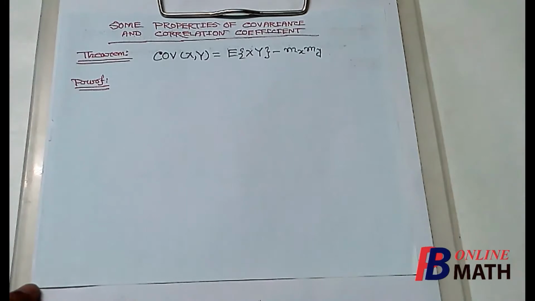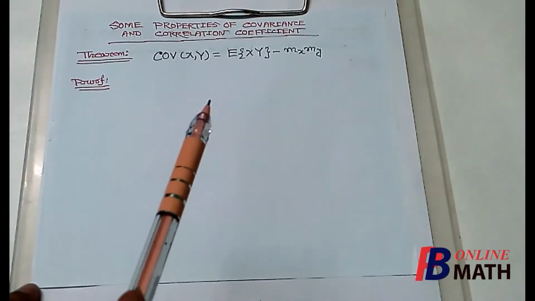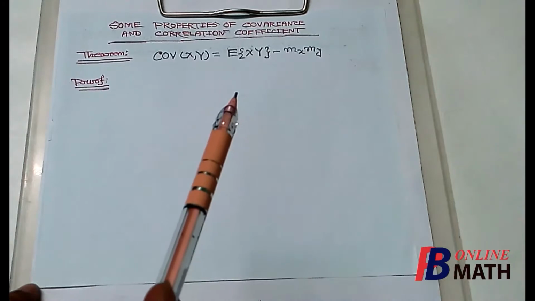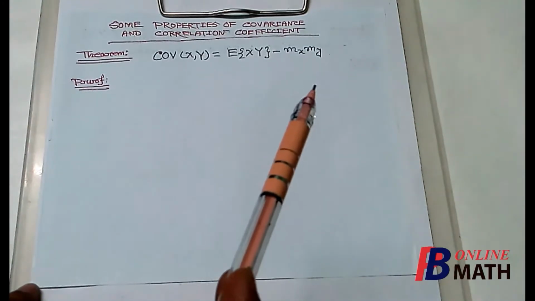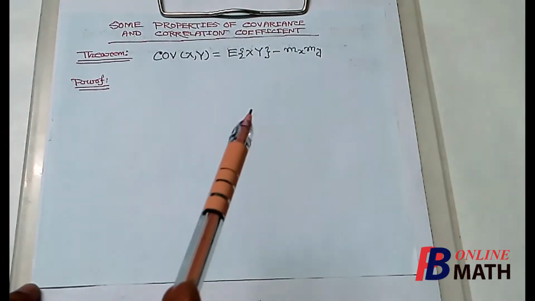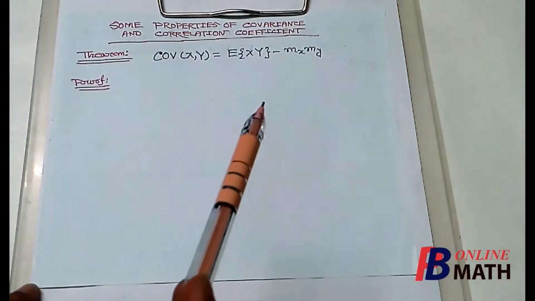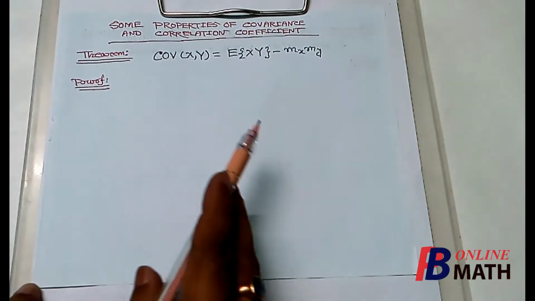The first theorem we shall consider here is: covariance of x and y can be written in this form, that is, expectation of xy minus mx into my, where mx and my are the marginal means of x and y. We have already used this relation to solve some problems, but we shall prove this theorem from the definition of